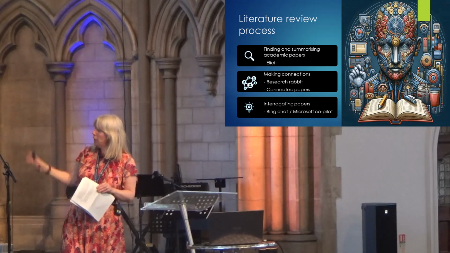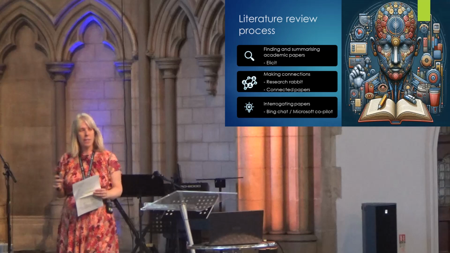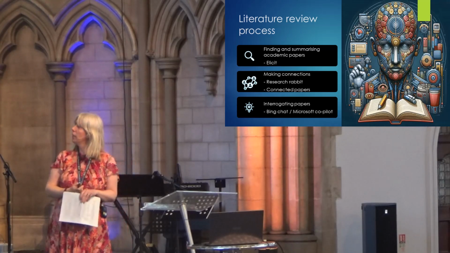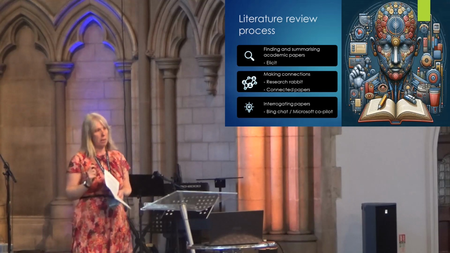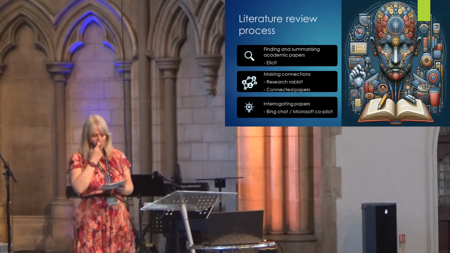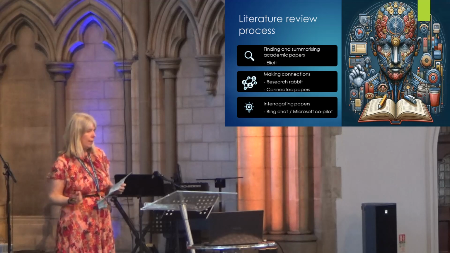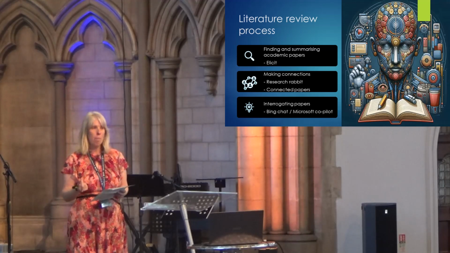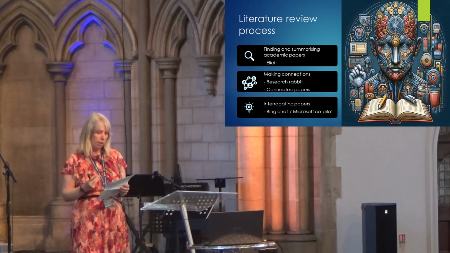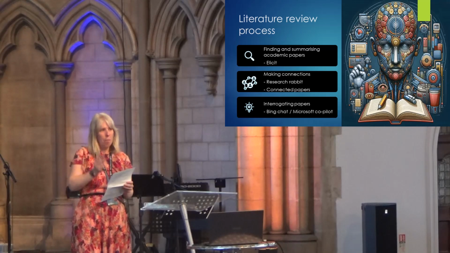So this was the main body of the workshop, and as I say, we split it into these three areas. When we talked about finding and summarising academic papers, we focused on a tool called Elicit. If you're not familiar with Elicit, it's quite a nice tool. It allows you to search for papers on a topic area, it will provide a summary of the key articles, and it will also create a table with different columns.